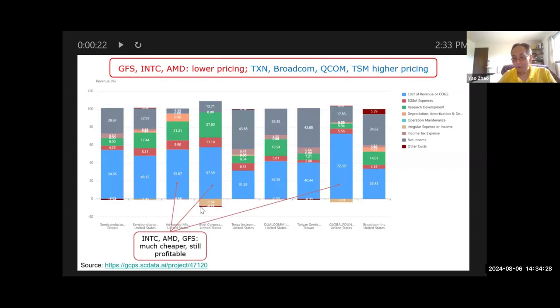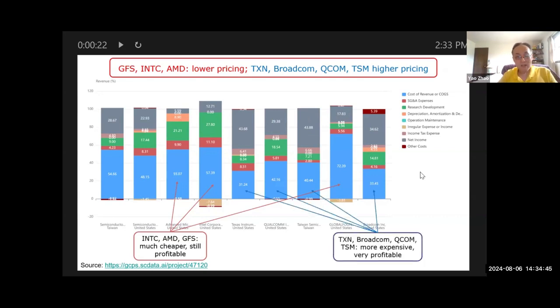So they are offering their semiconductors at a much lower price, and they are still profitable. If you look at the gray part of the bar, these are the net margins. Some of them are quite small, but they are still profitable. Okay, this is the first group, and the second group are companies such as Texas Instruments, Broadcom, TSM, Qualcomm, and so on. Their gross margin is more than 60%, about 60, 70%. And so they are offering their semiconductors at a much higher price, more expensive, and they are also much more profitable.